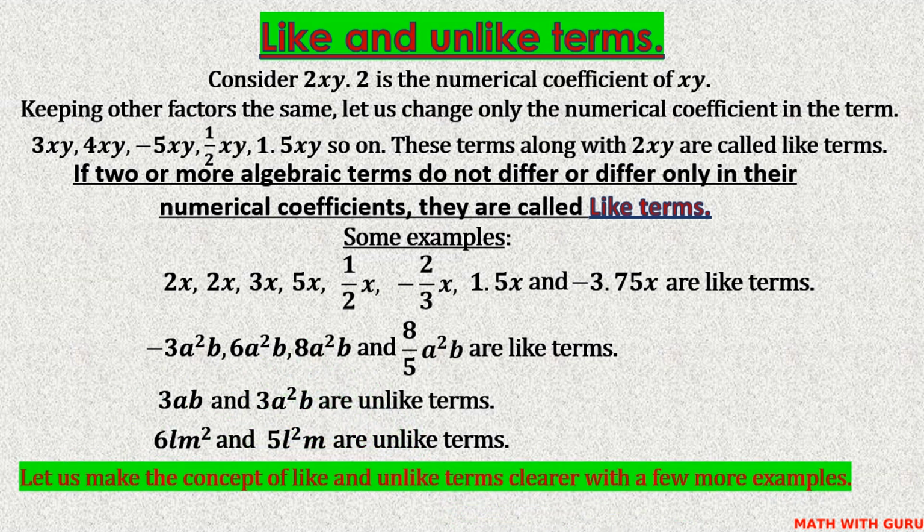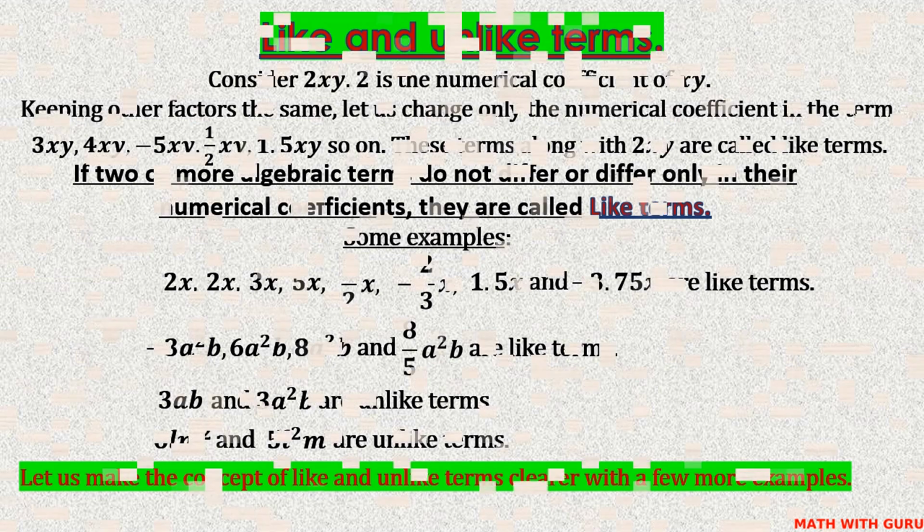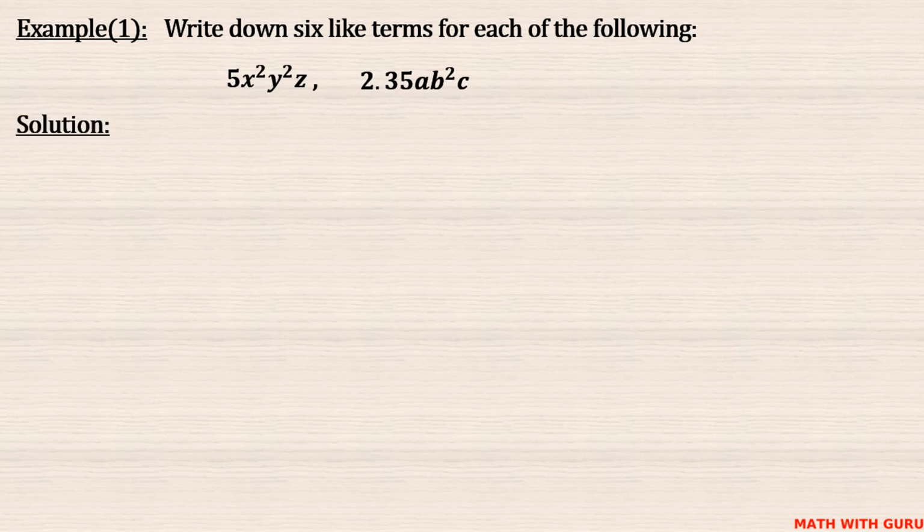Let us make the concept of like and unlike terms clearer with a few more examples. Write down 6 like terms for each of the following: 5x squared y squared z, 2.35 ab squared c. Just change the numerical coefficient, you will get like terms. 2x squared y squared z, minus x squared y squared z.